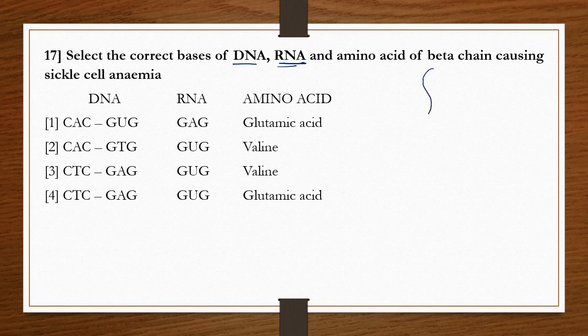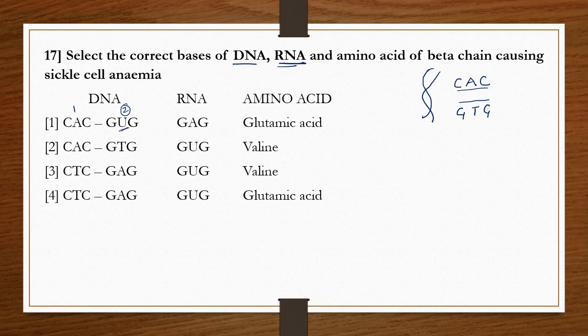One strand has one sequence and the other is complementary to it. Here the bases on DNA are given, meaning this base is present on one strand and the complementary base is on the other strand. In the first option, CAC is present on one strand, and the complementary strand should have the correct base pairs, since A always binds with T, and C with G. But here U is given.